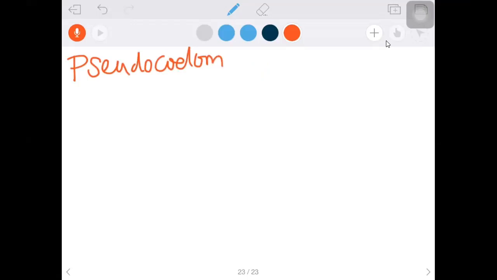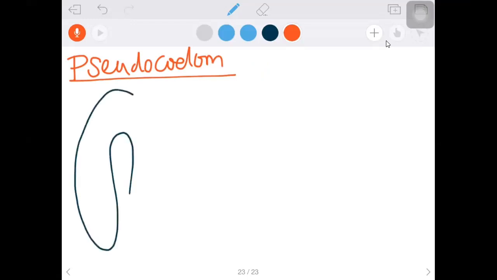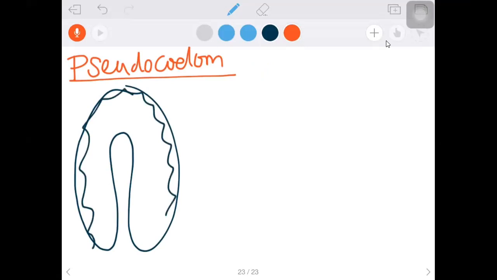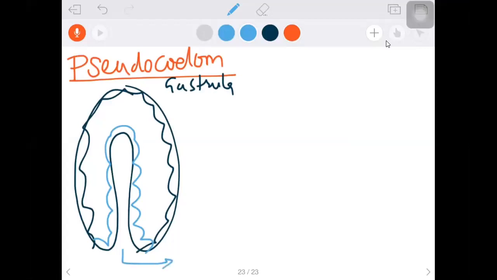Okay, so for this particular pseudocoelom, again I have to use the same word, gastrula. I am going to draw the gastrula again. The outer layer of the gastrula, we know, is ectoderm. Who is the inner layer? The inner layer is called endoderm. And the opening is called the blastopore.